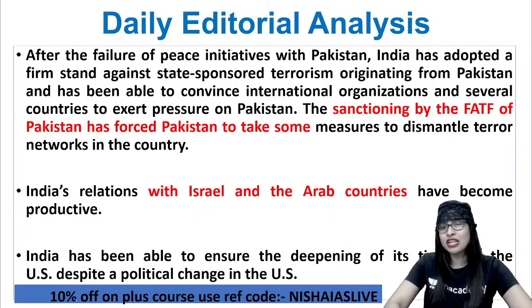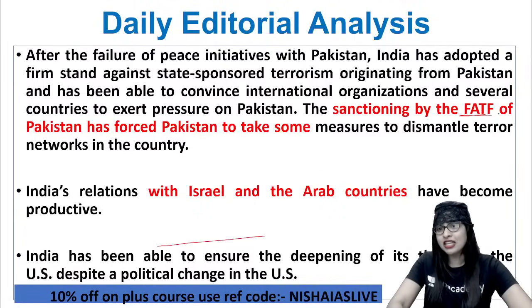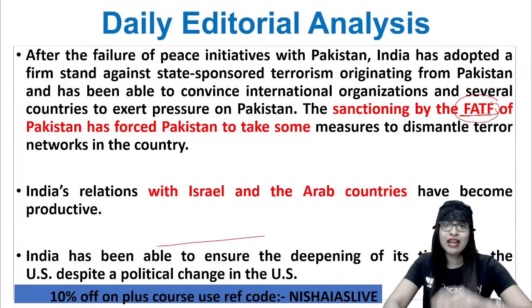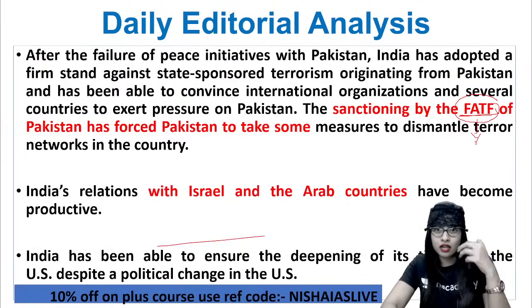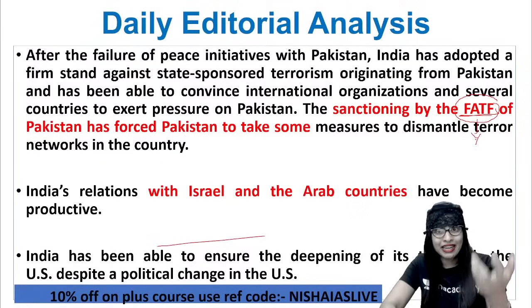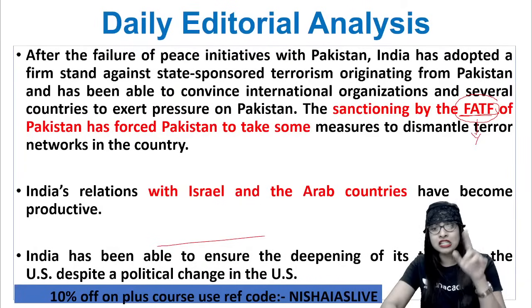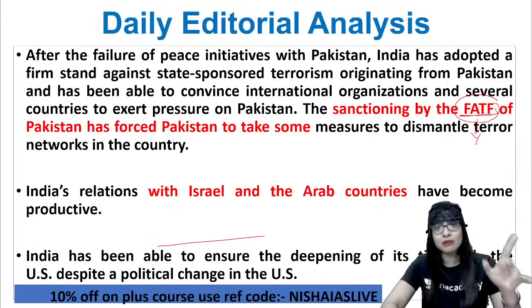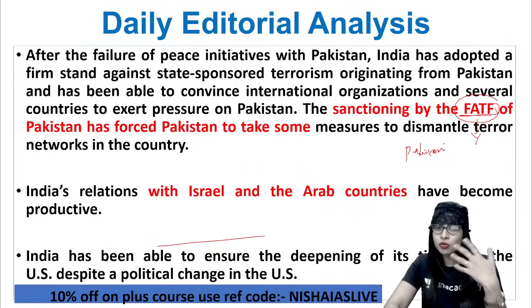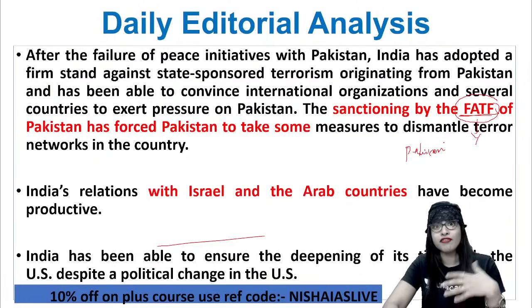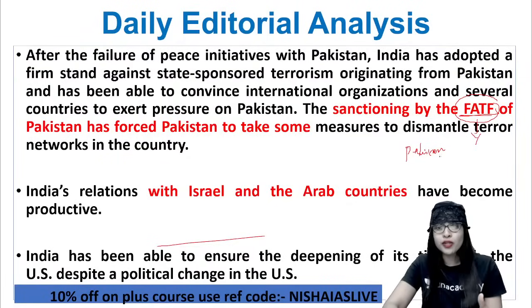And there is something called FATF. What is that? Financial Action Task Force. Now, the Financial Action Task Force is basically to rank countries based on their activities. They look into countries who are supporting terrorism or doing money laundering activity. It is basically for anti-corruption, anti-money laundering and anti-terrorist funding. If you see Pakistan, even today they are found to be supporting money laundering activities and funding terrorist activities. Due to which, out of 27 indicators, they could satisfy only 21. And even today, they are in the grey list.